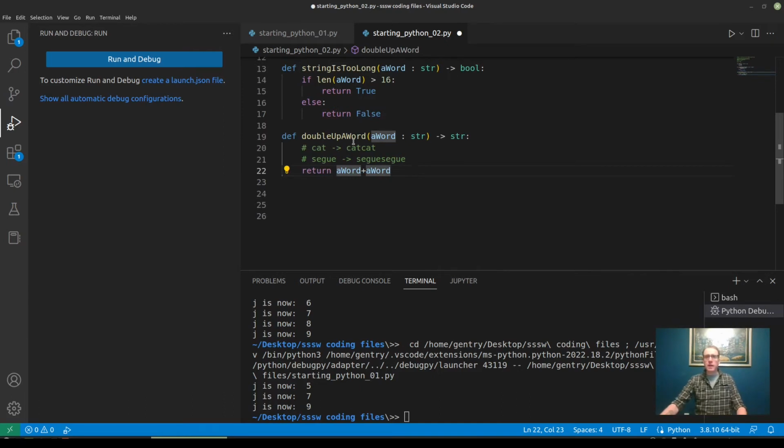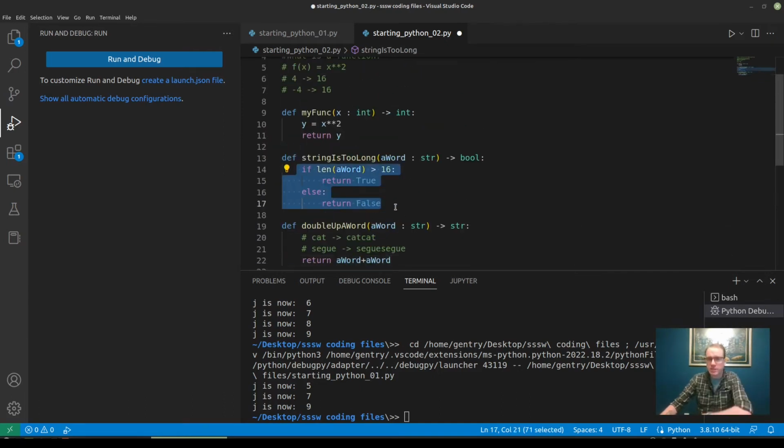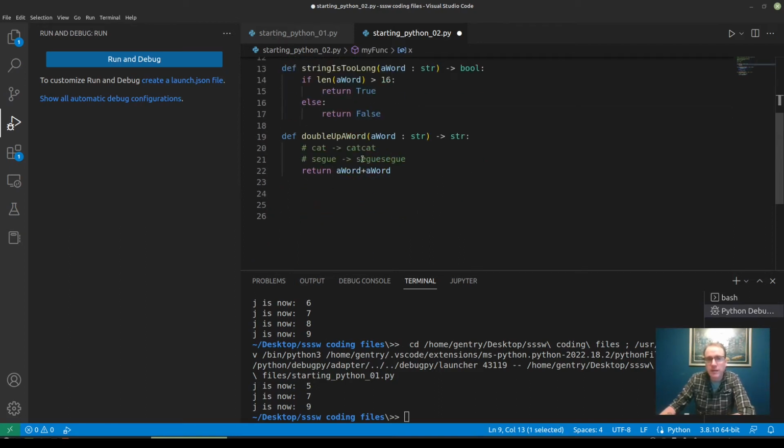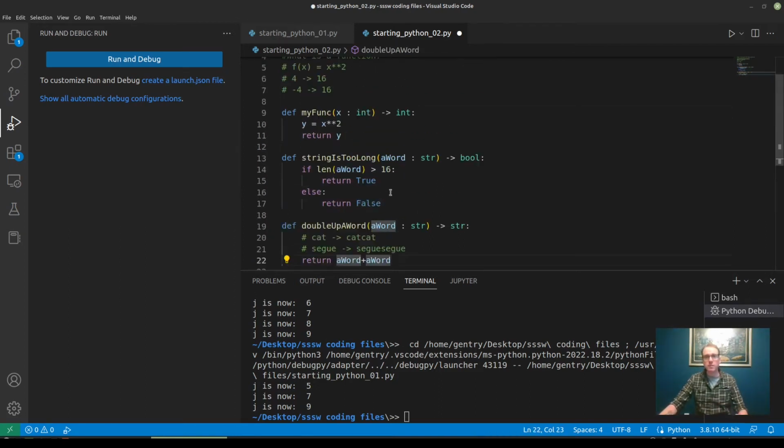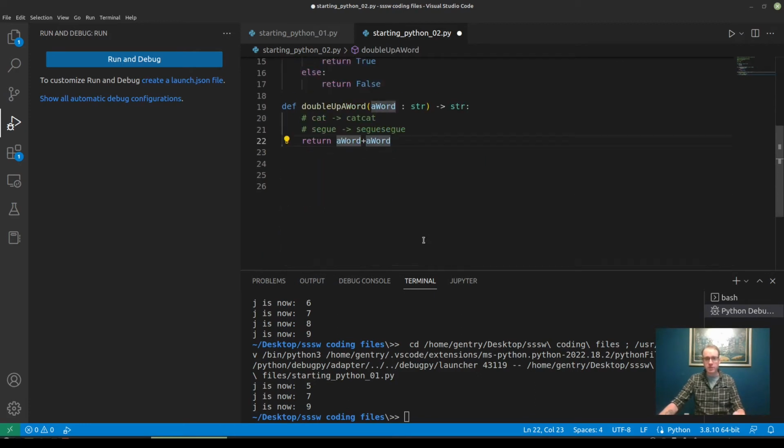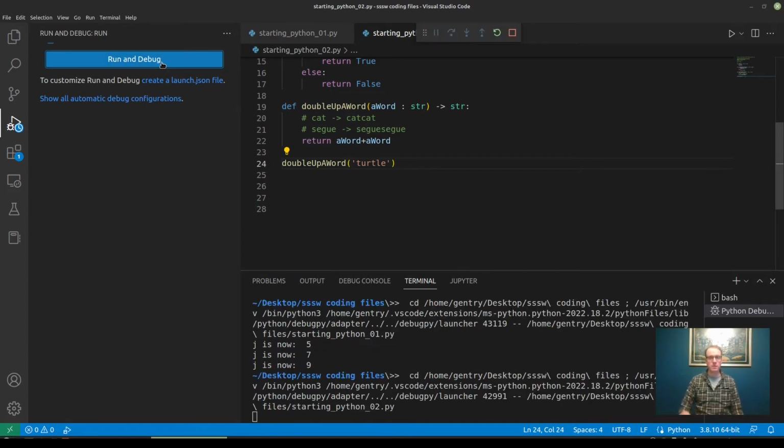So here's how we group instructions together. Notice here, every function has now become a bunch of instructions. So if we go down here and I start typing some actual code, I want to double a word, and I'm going to double, I don't know, turtle. If I run this, what we should see